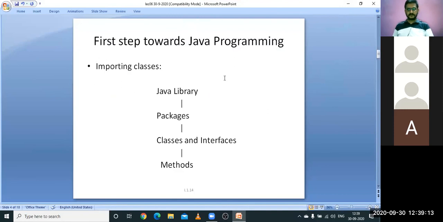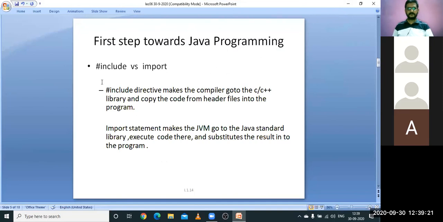Now, one more important topic, that is, what is the difference between hash include and import? This is a basic question which will arise in Java programming. See, students, you can join after the closing of this session also. Please join once again. Let me complete this topic. Okay. Let me continue this one. It means, what is the difference between include and import? Whenever you write a program in C language, it is less than 1 minute also.